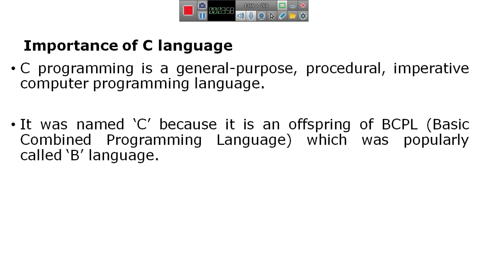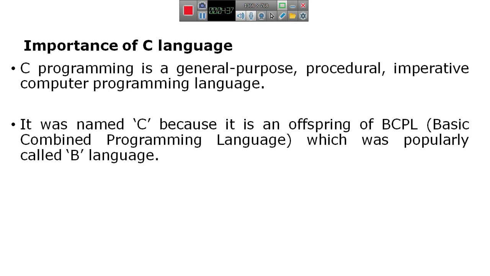And after that, I have clearly explained the importance of C language. C is a high level programming language, and it also supports middle level and low level programming language features.